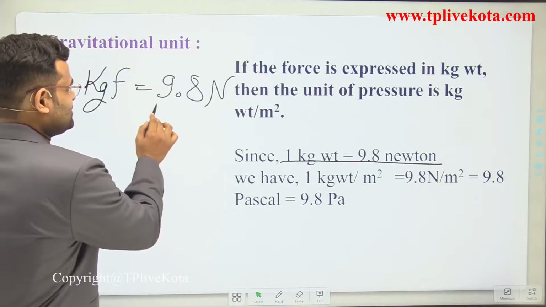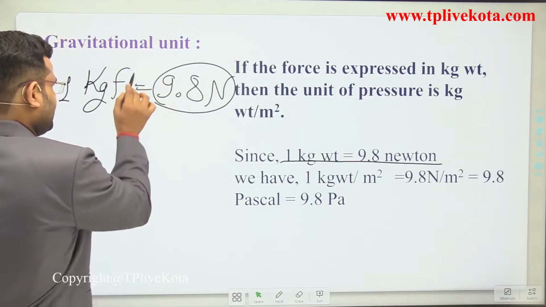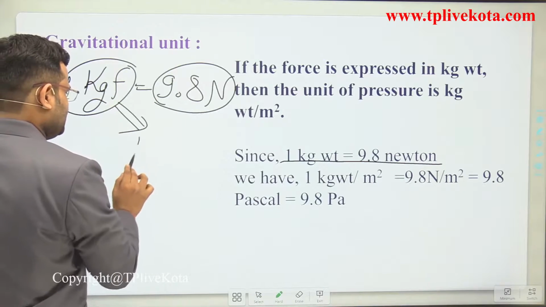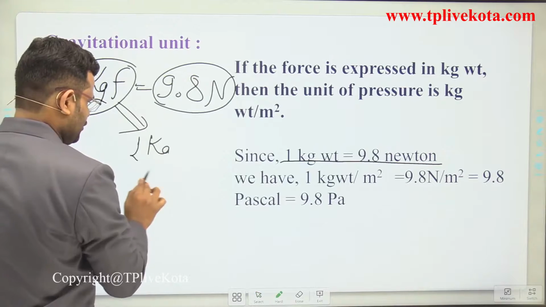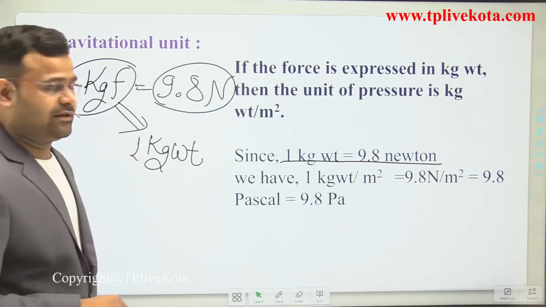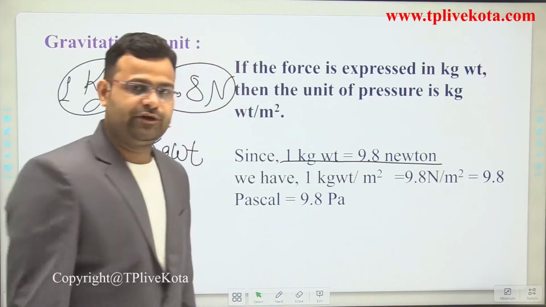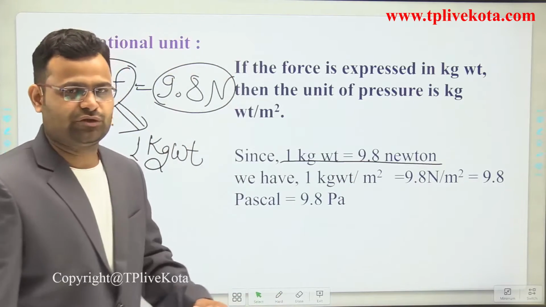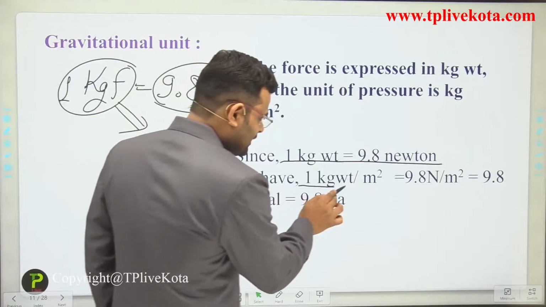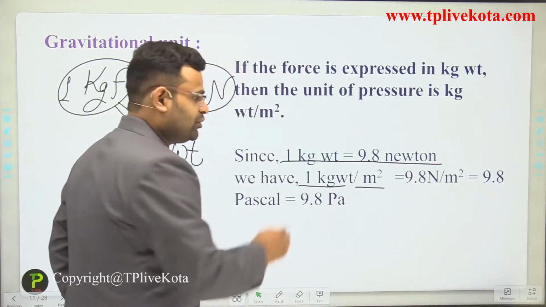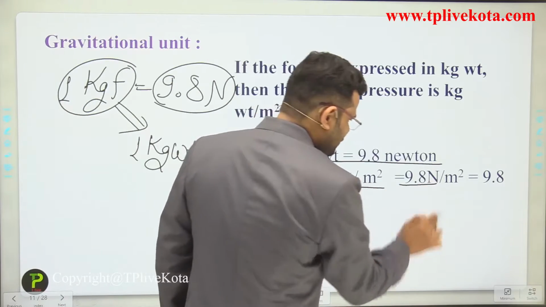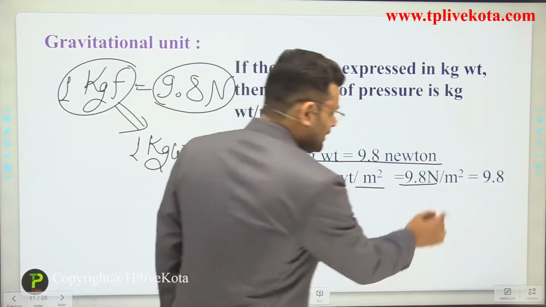So force is 1 kilogram weight. 1 kilogram weight or 1 kilogram force is a similar term. 1 kilogram weight is equal to 9.8 Newton, and we know that 1 kilogram force is also equal to 9.8 Newton. So that is the force and that is the area. So 1 kilogram weight upon meter square becomes 9.8 Newton upon meter square.